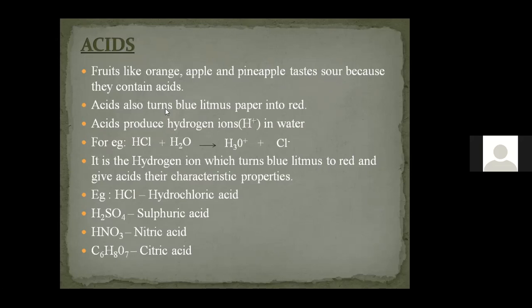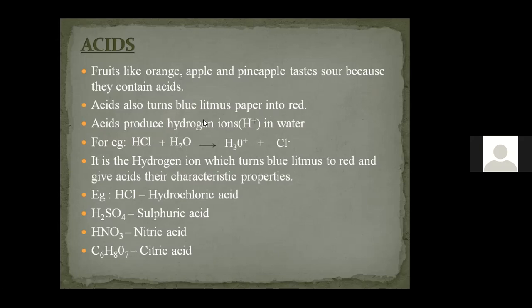For that purpose, we have a litmus paper. There are two types of litmus paper. One is red and one more is blue. If it converts blue into red, red means always a dangerous one. So conversion of blue into red means it is a dangerous substance, which is acid. Because when we consider acid and base, the acids are more dangerous than the bases.